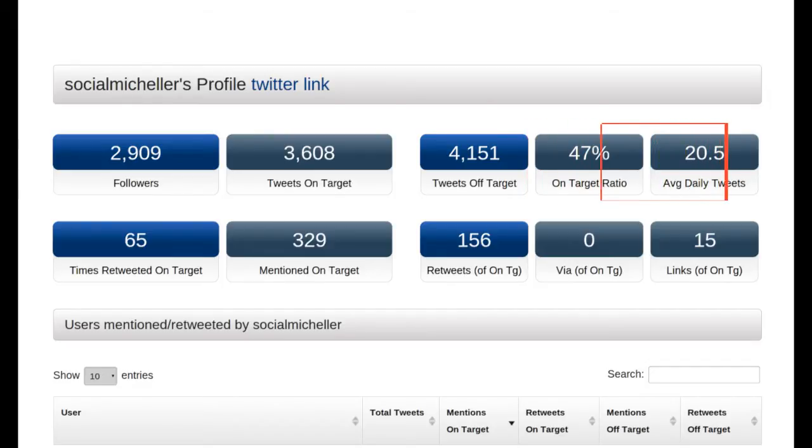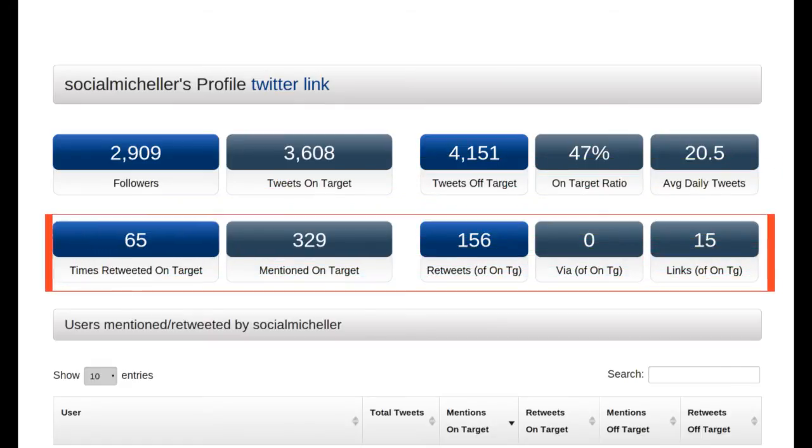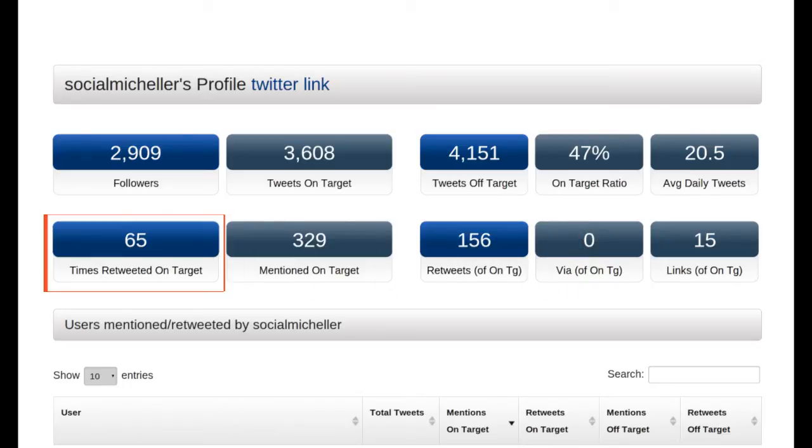We can also see that she tweets quite a lot, with 20 daily tweets on average. Then we can move to some interesting numbers about this influencer's engagement with this hashtag. First of all, we could wonder about the reactions to Michelle's activity about this hashtag. In aggregate, we can see that her tweets on target were retweeted 65 times. She was also mentioned 329 times by other users using this hashtag.